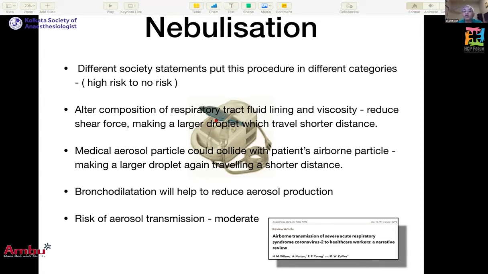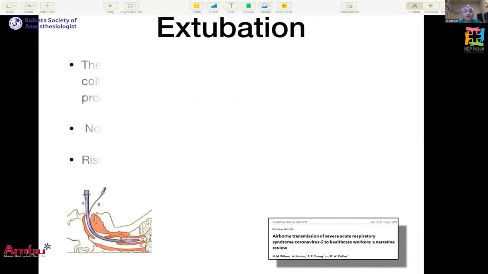Also, the medical aerosol created by the drug would collide with the patient's airborne particles, which would make a large droplet, which will again travel a shorter distance. Bronchodilation will help in reducing the aerosol production. So the risk of aerosol transmission is on the moderate side.